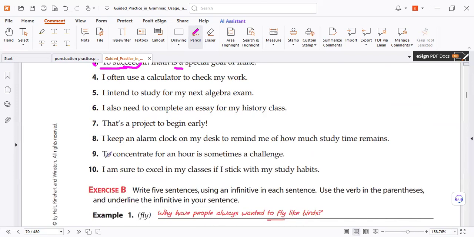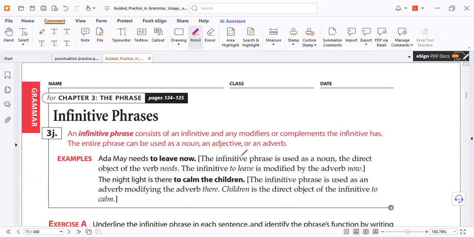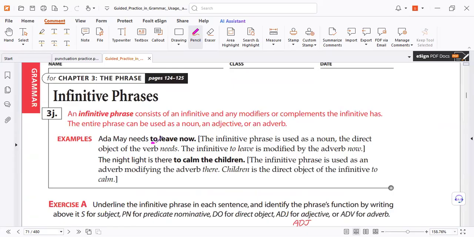That's why, because it comes in the test, to concentrate is a challenge. Of course, writers invent infinitive phrases, the phrase with the word to after. Do we need commas? You don't need a comma, because how can I use a comma here? You would separate the verb from the rest.